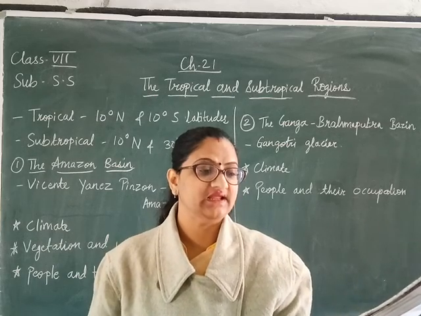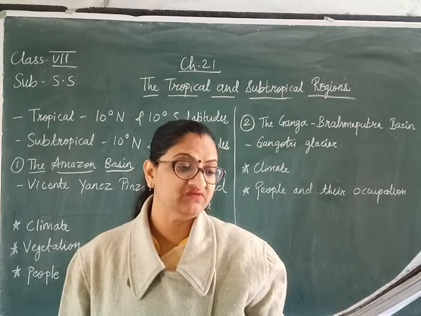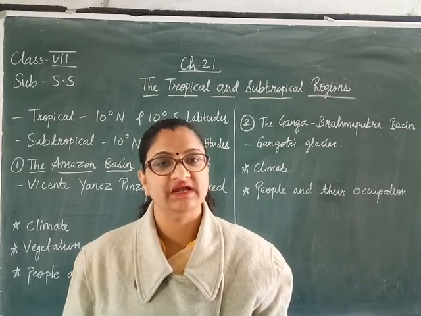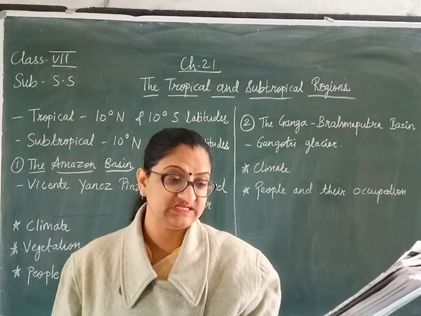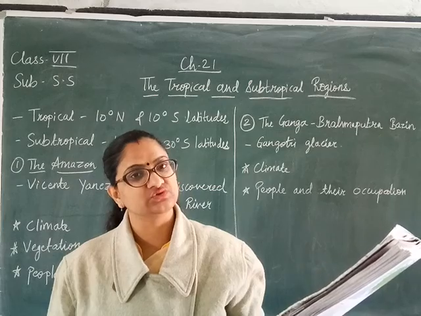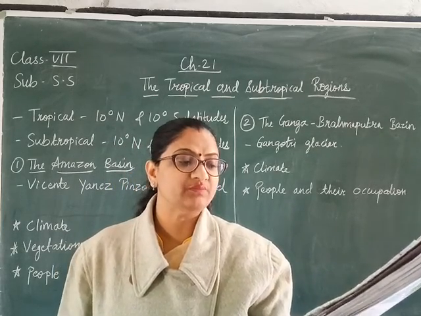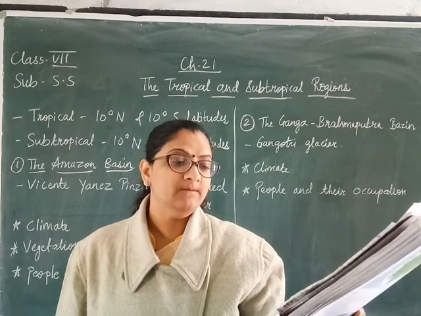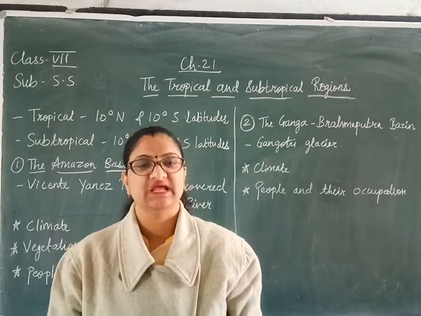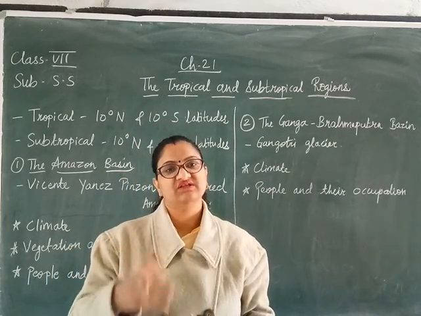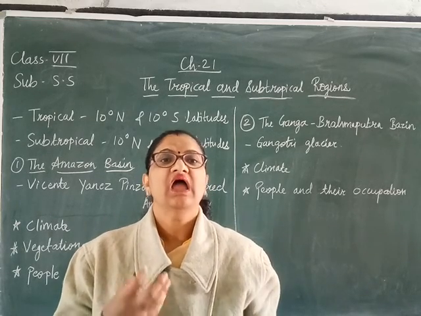This basin is extending. The Ganga-Brahmaputra basin includes the plains of the Ganga and the Brahmaputra rivers, the Himalayas and the Sundarban delta. Now which all areas are there in this? Ganga and Brahmaputra basins plus the Himalayas plus the Sundarban delta regions are included in that. The Ganga-Brahmaputra basin is made up of alluvium brought by the Ganga and Brahmaputra rivers and the numerous tributaries. Now just as the Amazon river has the alluvial plain, in the same way the Ganga-Brahmaputra basin also has the alluvial plain.